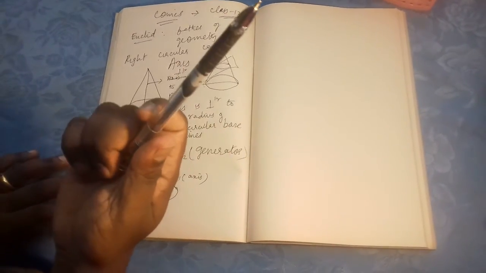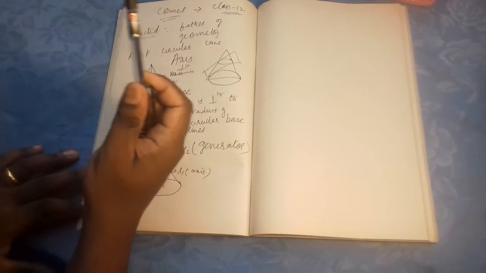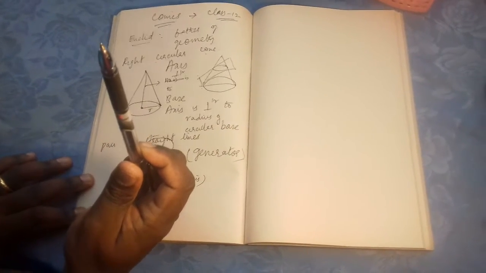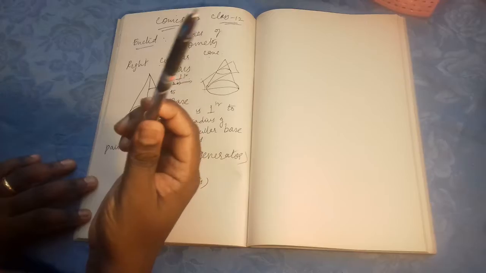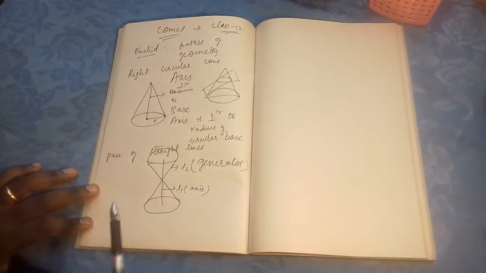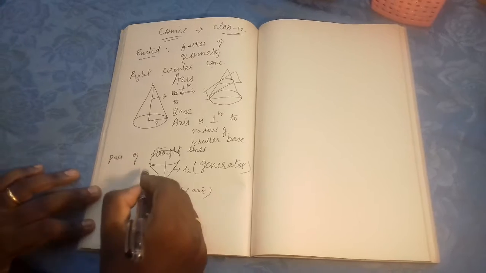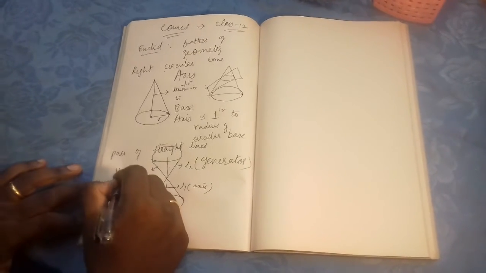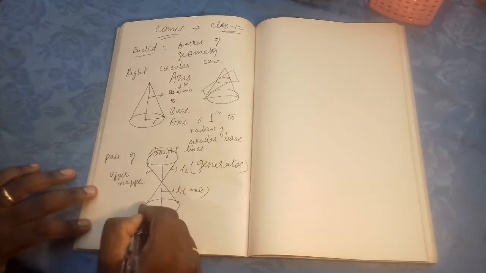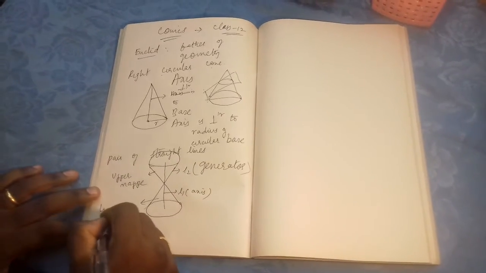If I rotate L2 along L1, I will get one right circular cone. This is known as the upper nappe and this is called the lower nappe.